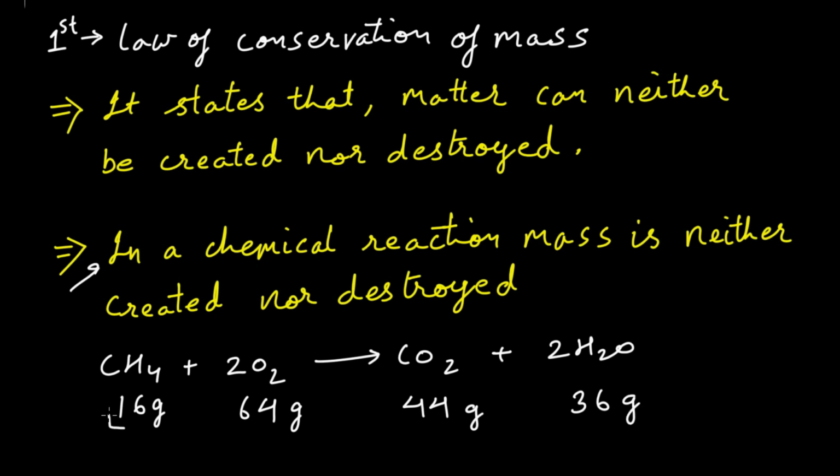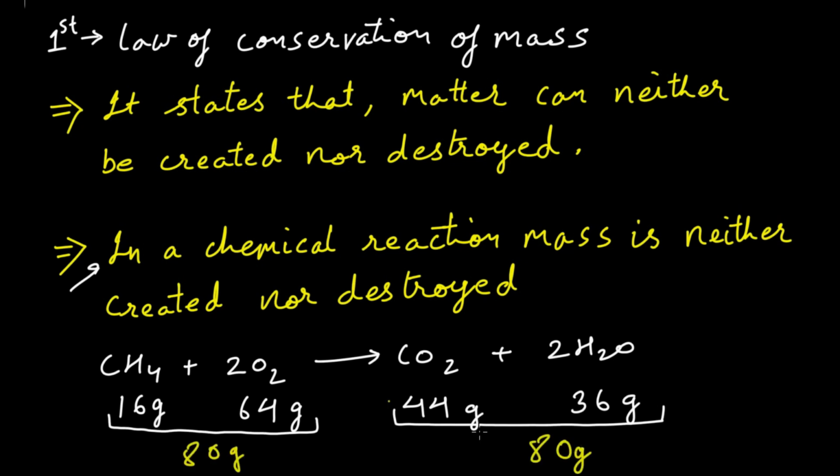Now if you look closely, the total mass of reactants and products is 80 gram. So on both sides, reactants and products have equal mass. This is the law of conservation of mass. Let's move to the second.